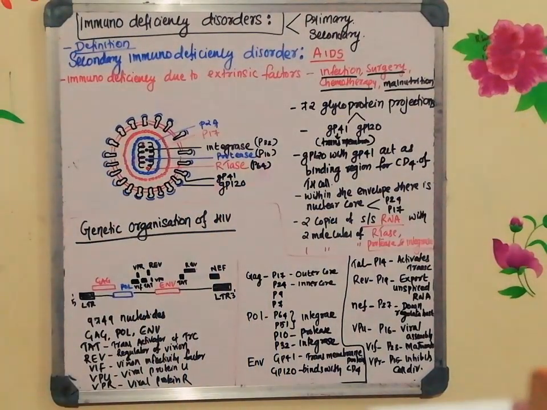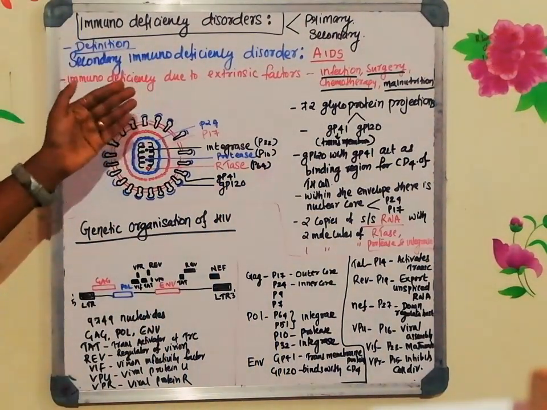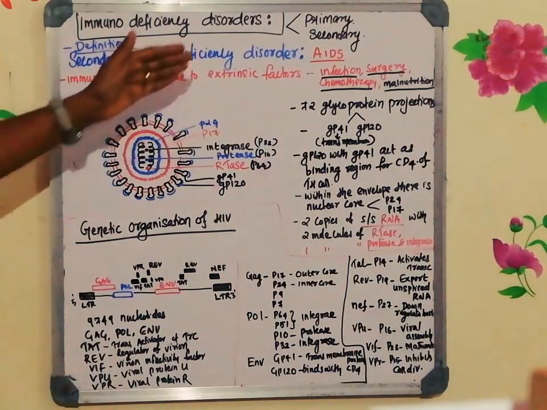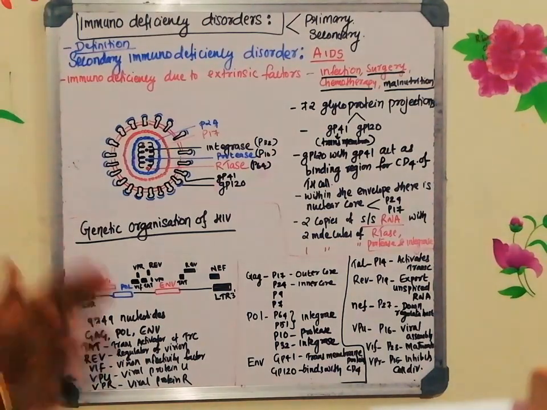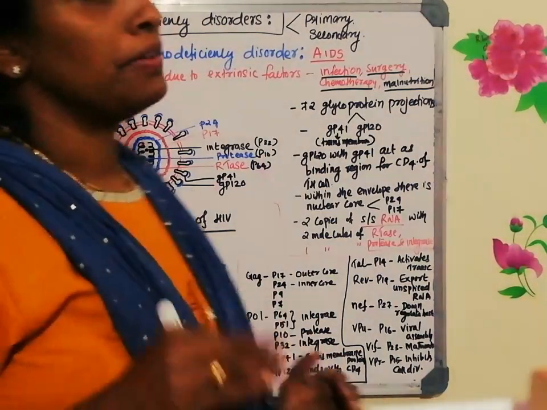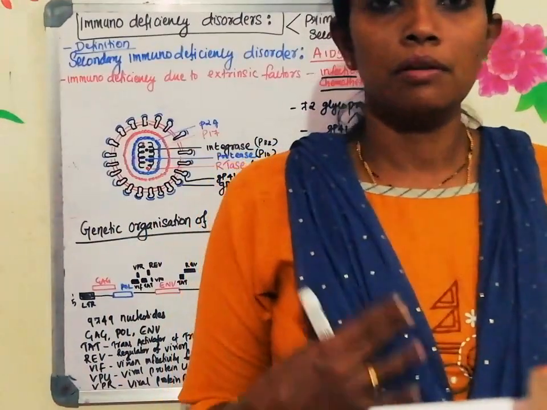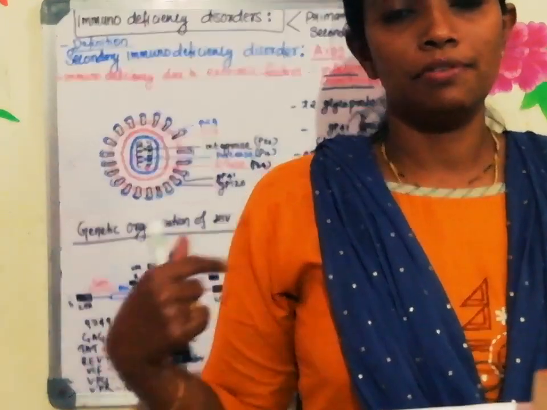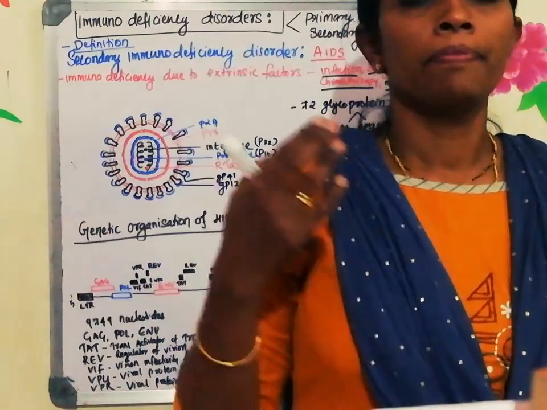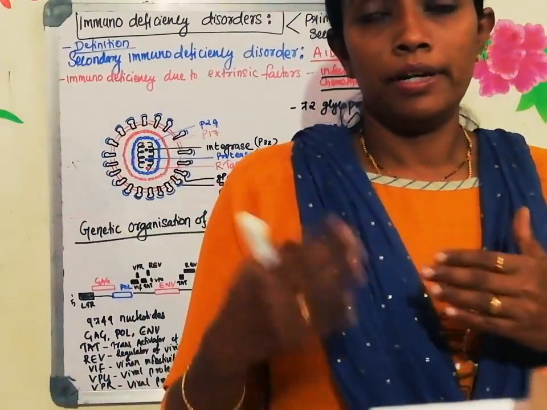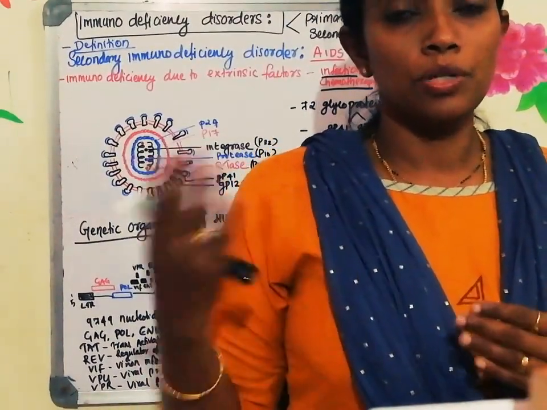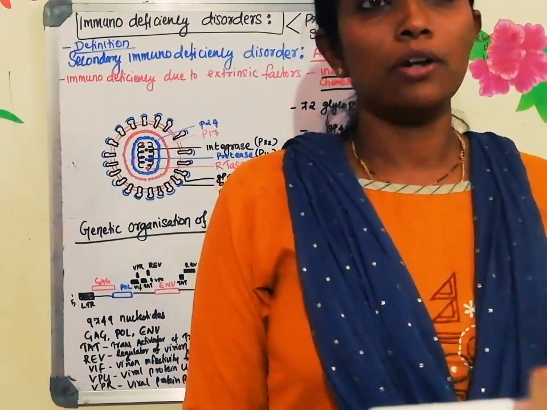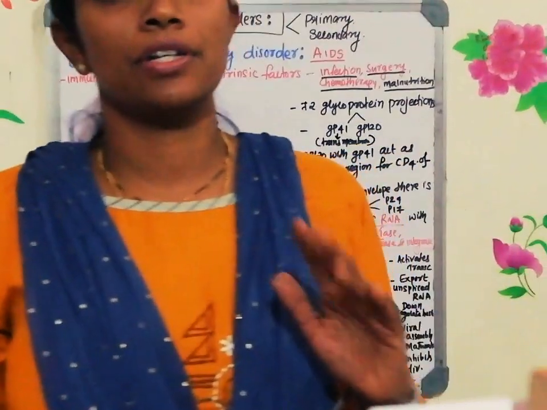Now why, as I told you, it is an acquired one. During the lifespan, when people get HIV infection, in the preliminary stage, HIV infection is like any other viral infection. When it is not treated, there are three major stages, which we'll be discussing in the coming classes. When it moves from one stage to another, finally it will become AIDS. So you cannot call the preliminary stage of HIV infection AIDS.